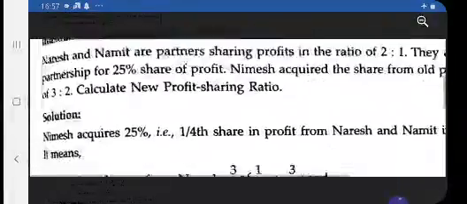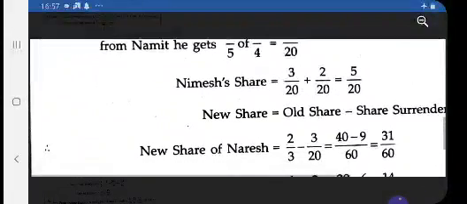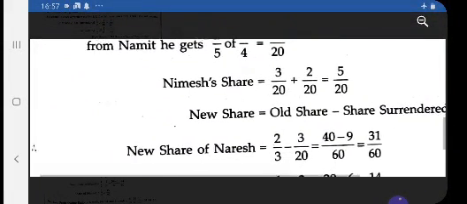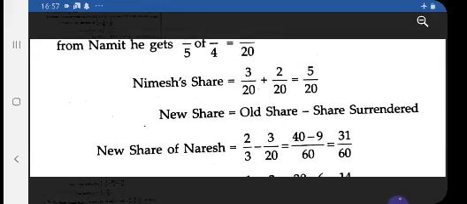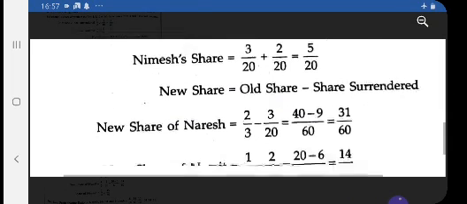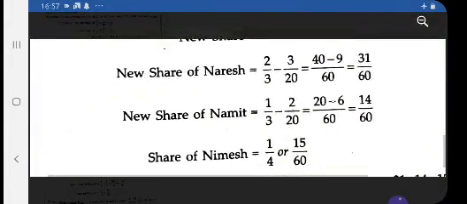the new partner's ratio in the partnership is not given, new share, and see, old share minus new share, how will you get that? That is how much portion he has surrendered: old share minus surrender part, old share minus surrender part.